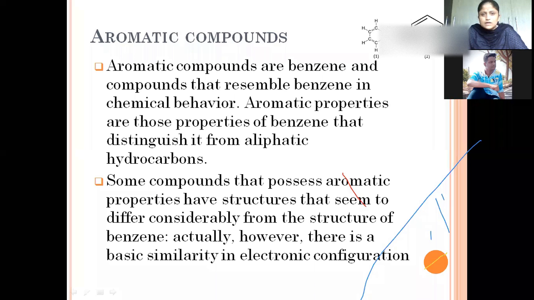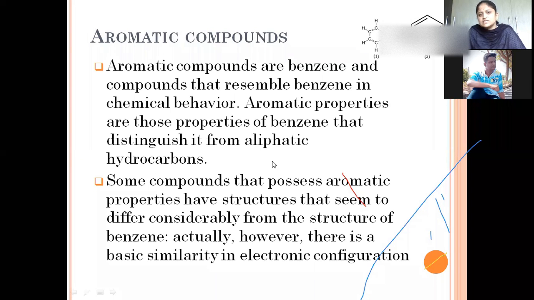Aromatic compounds are benzene and the compounds that resemble the structure of benzene in what manner? In the chemical behavior. Any compound which resembles the structure of benzene, as well as during chemical reaction, will follow the properties of benzene molecule. Aromatic properties are those properties of benzene that distinguish it from the aliphatic hydrocarbons.